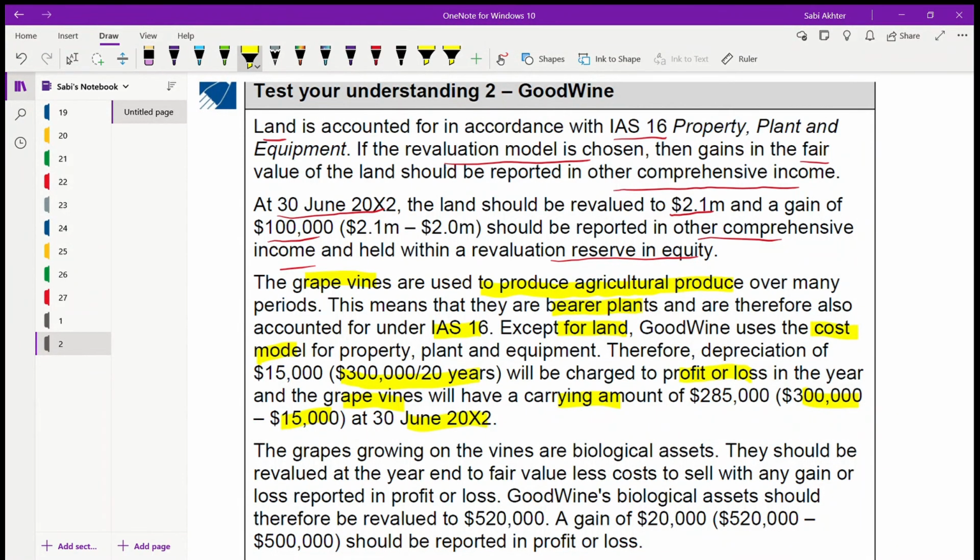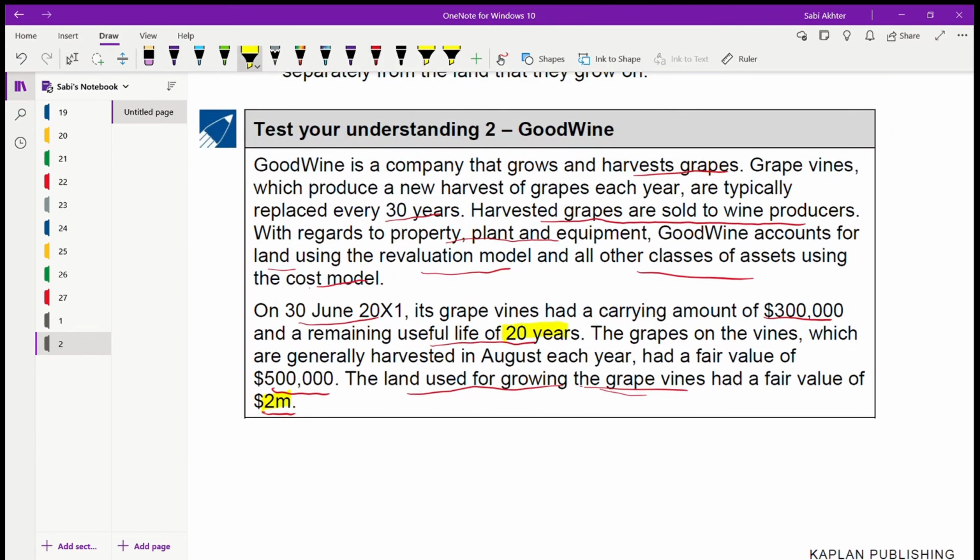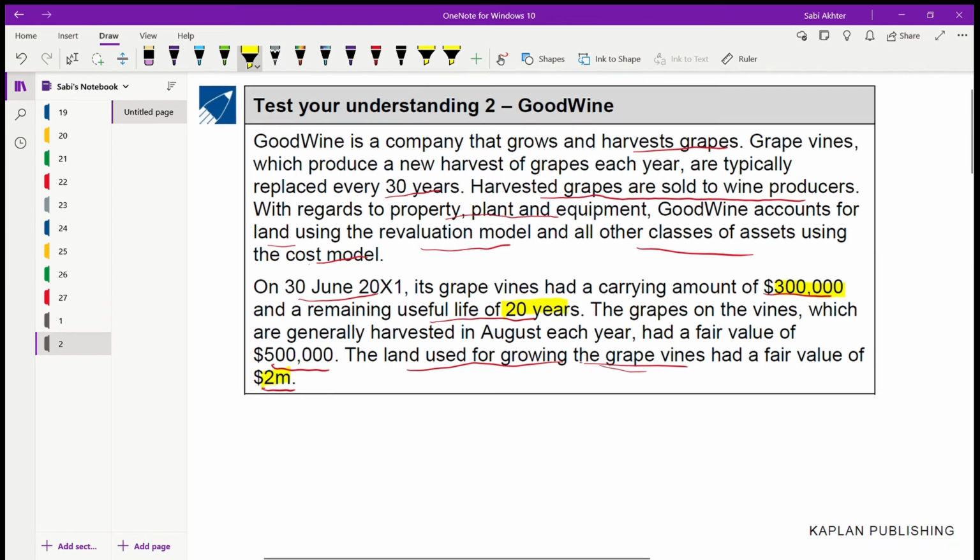Let us go to that 300. If you see here, useful life is 20 years and 300,000. This is the carrying amount, right? For the grapevine.